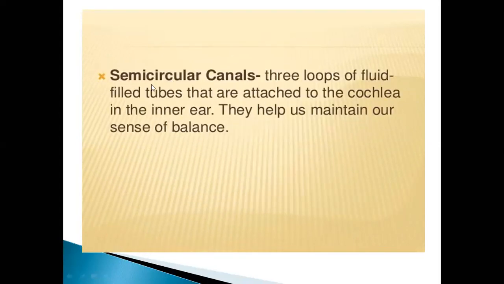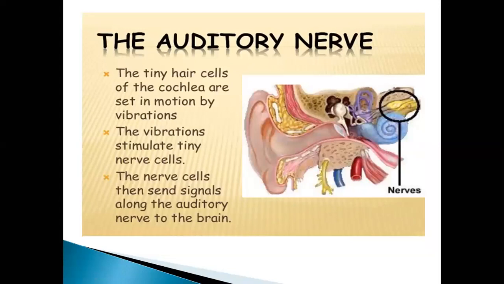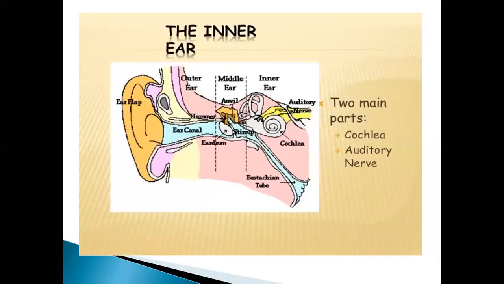Now, one more thing is present there, the semicircular canals. 3 loops of fluid. Okay, see it from this diagram. Yes, you can see here the semicircular canals. These are the semicircular canals, right? Just above this cochlea point. What is the function of these semicircular canals?